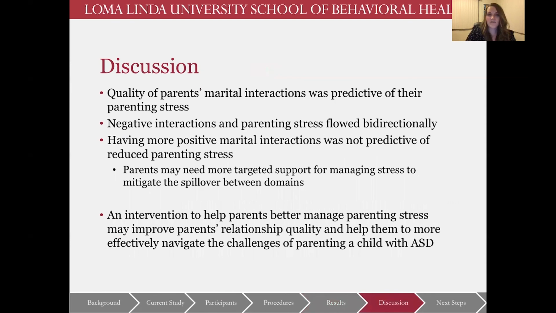So overall quality of parents' marital interactions was predictive of their parenting stress, particularly negative interactions, and parenting stress seemed to flow bidirectionally. Having more positive marital interactions was not predictive of reduced parenting stress, so parents may need more targeted support for managing stress. An intervention designed to help parents better manage their stress may help improve relationship quality as well.